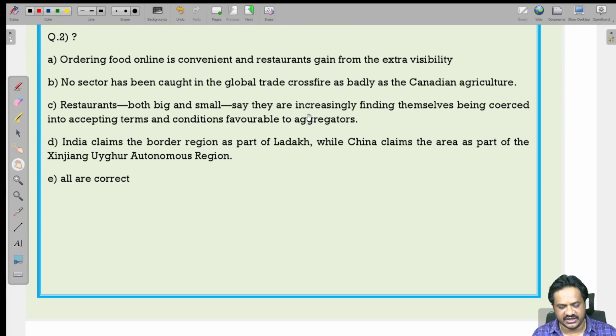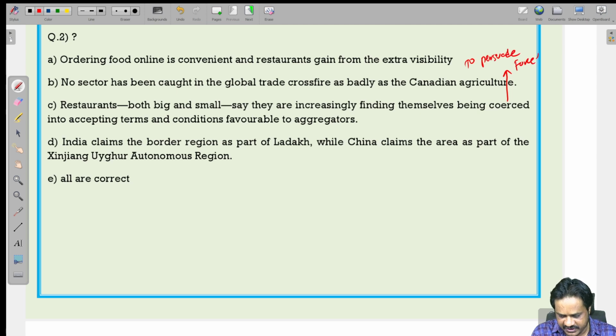Ordering food online is convenient and restaurants gain from extra visibility. No sector has been caught in the global trade crossfire as badly as the Canadian agriculture. Restaurants, both big and small, say they are increasingly finding themselves being coerced. Coerced means to persuade forcefully.